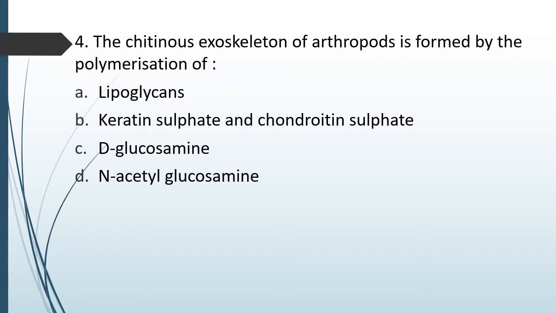Question number 89. The chitinous exoskeleton of arthropods is made of polymerization of option A, lipoglycan, option B, keratin sulfate and chondroitin sulfate, option C, D-glucosamine, or option D, N-acetyl glucosamine. Correct answer is option D, N-acetyl glucosamine. N-acetyl glucosamine units polymerize with each other to form the chitinous exoskeleton.